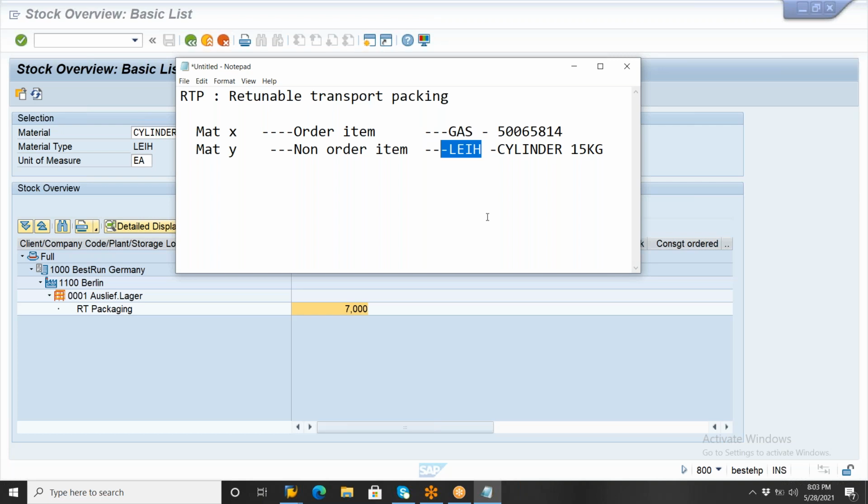The info record is optional, and you can try to create a PR or PO. But in any purchasing documents don't enter any non-order item; you need to enter only the order item. While you are posting the goods receipt, you need to click on that particular special symbol, and the system automatically generates the second line item. Once you consume it, whatever the returnable packing material is, you need to return it to the vendor for refilling purposes.